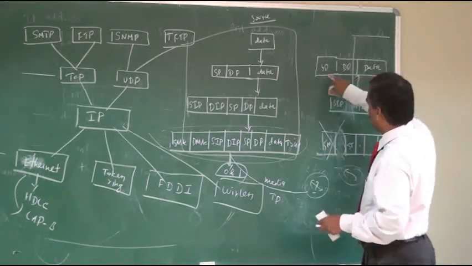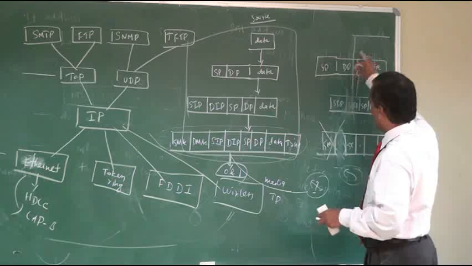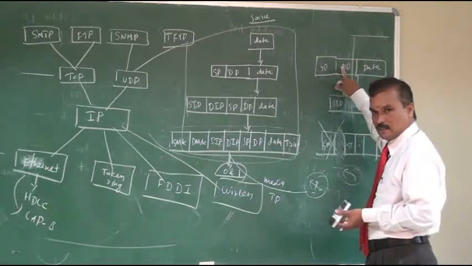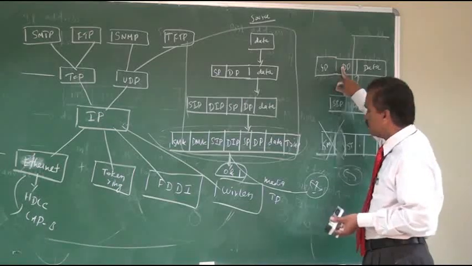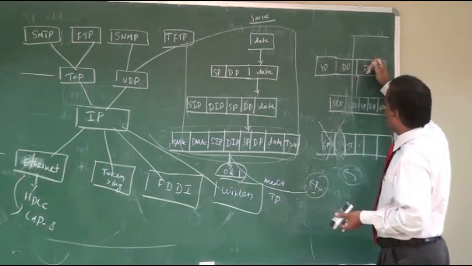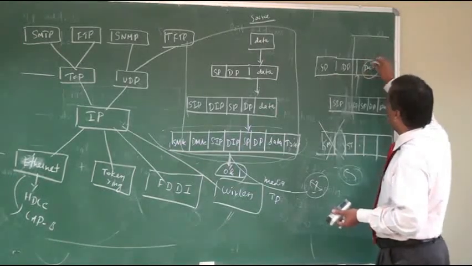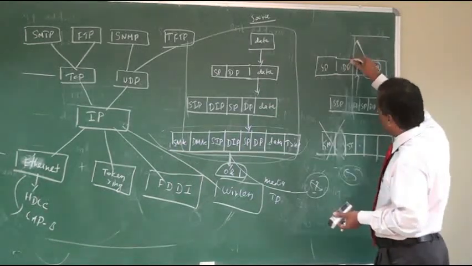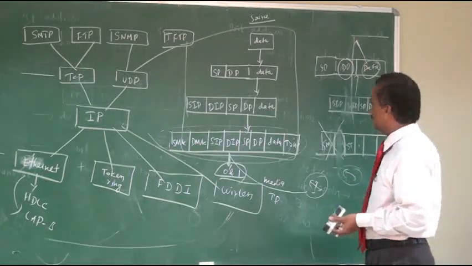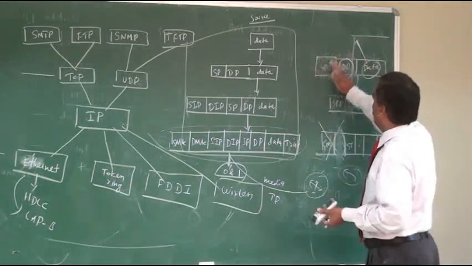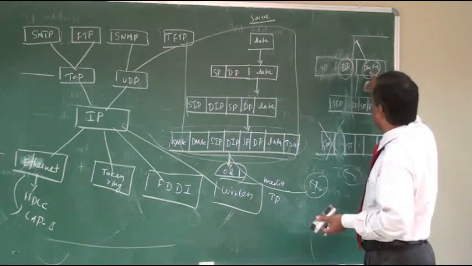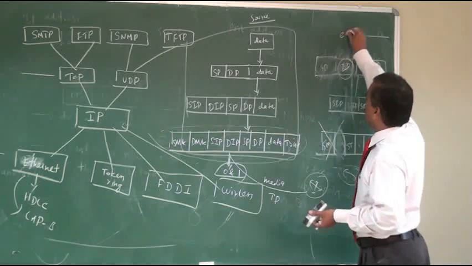Now the transport layer sees that, because in your destination system multiple applications can run. I already told you that. So which application is this data to be delivered to? That is decided by the destination port number. For example, if the destination port number is 25, this data is to be delivered to the mail application.